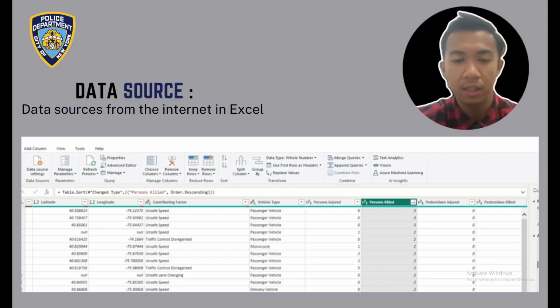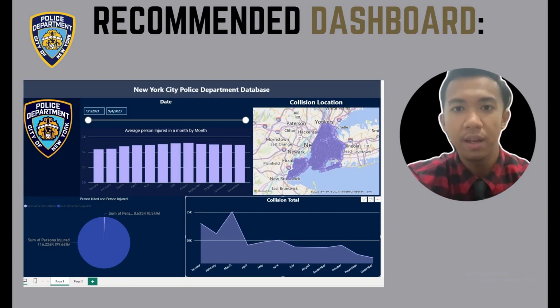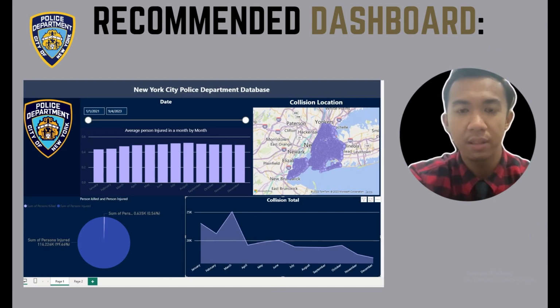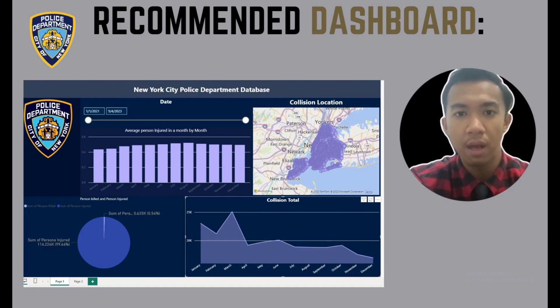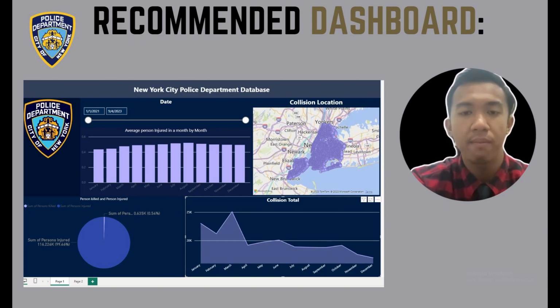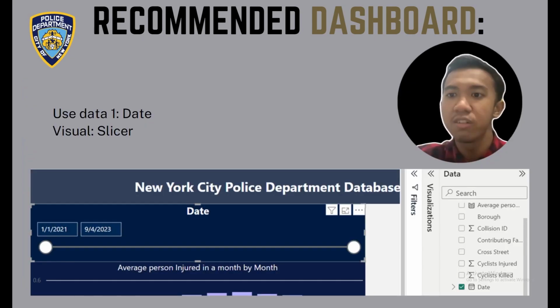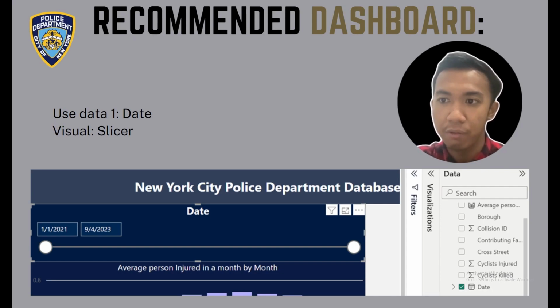So, our resource data for project 1 is taken from the internet, which comes from Excel. As you can see, this is our full interface for the dashboard in Power BI. You can see we have a slicer, area chart, map, table chart, and so on. We have compiled the dashboard one by one.